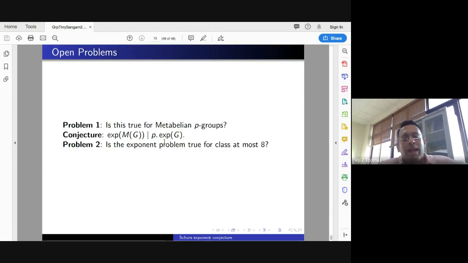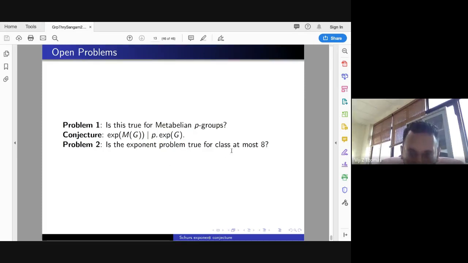Last problem that I want to mention is: is the exponent problem true for class at most 8? See, the conjecture was proved to be false for odd order groups of class 9. For class 9, it is P times. So till class 8, is this true? We can prove the conjecture till class 5, which I have told you. But for 7, we only get P times. We are not able to remove this P for 7. And for 8 also, we can of course get P, because I told you P times is true much further. You can go further down the class. I mean, you can go till P squared almost.